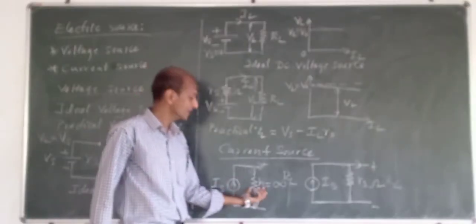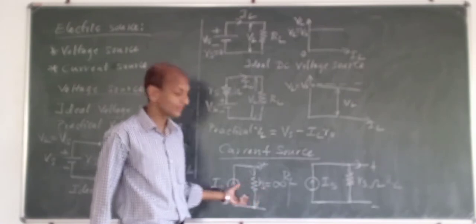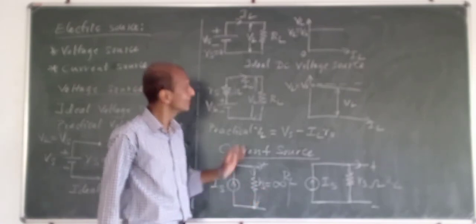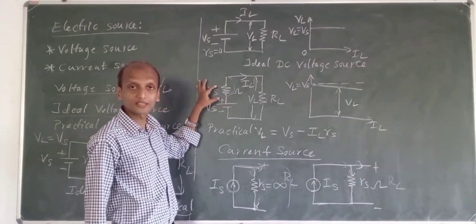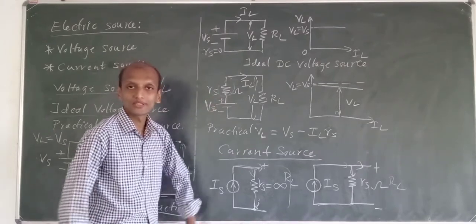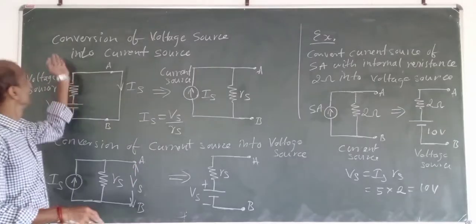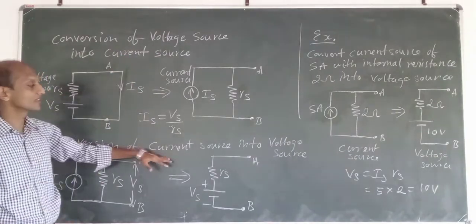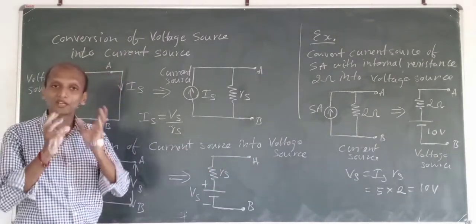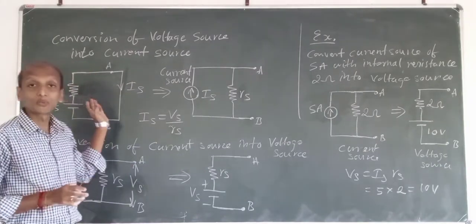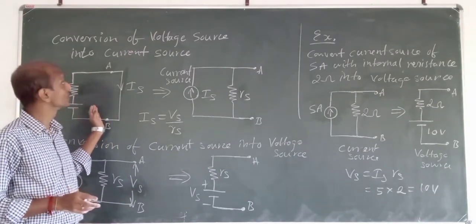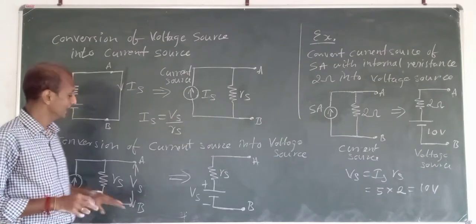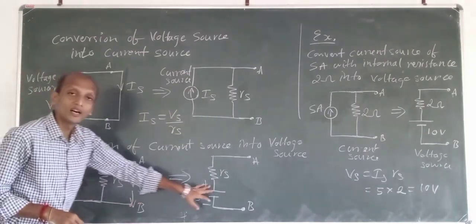For a current source, the internal resistance will come in parallel with the current source. For a voltage source, the internal resistance will come in series with the voltage source. Now we will see the conversion of a voltage source into a current source and of a current source into a voltage source. We will be giving you a task to convert a given voltage source into a current source and a given current source into a voltage source.